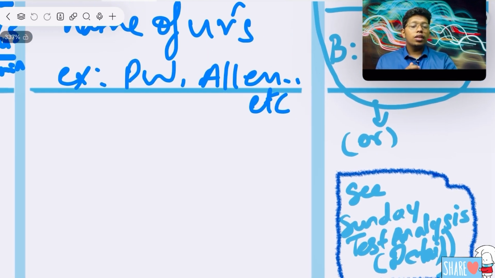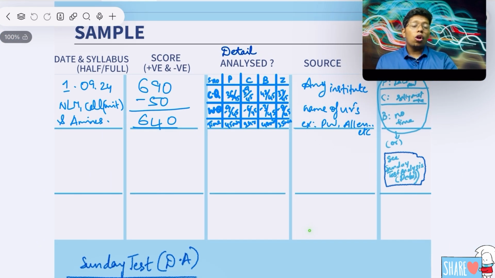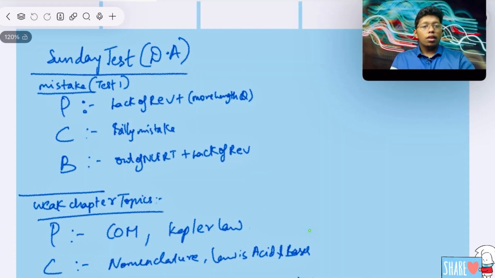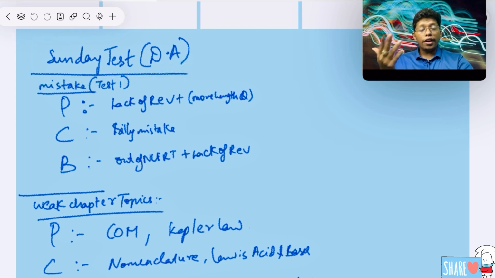If you want to see the detailed analysis more and more in detail, I will show you. As already said, now you can try the weak topics separately. That is the Sunday test detailed analysis. Sunday test means normally they write weekly, right? I wrote Sunday test, that's why.